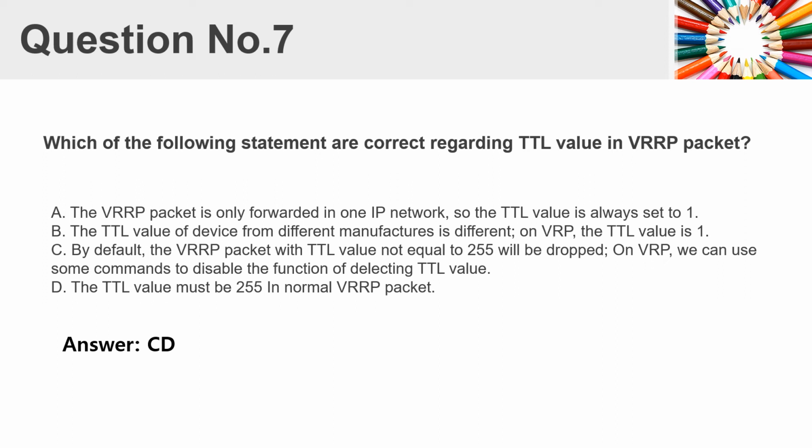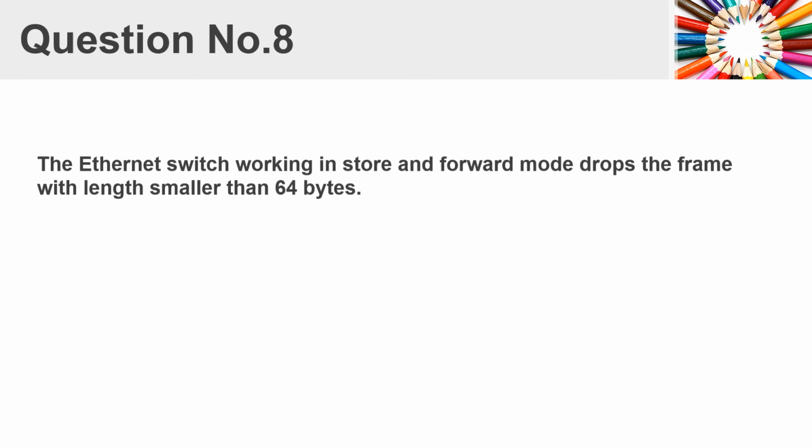C. By default, the VRRP packet with TTL value not equal to 255 will be dropped. On VRP, we can use some commands to disable the function of detecting TTL value. D. The TTL value must be 255 in normal VRRP packet. Answer CD.